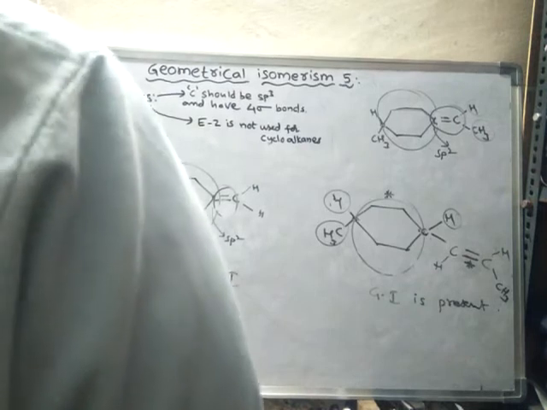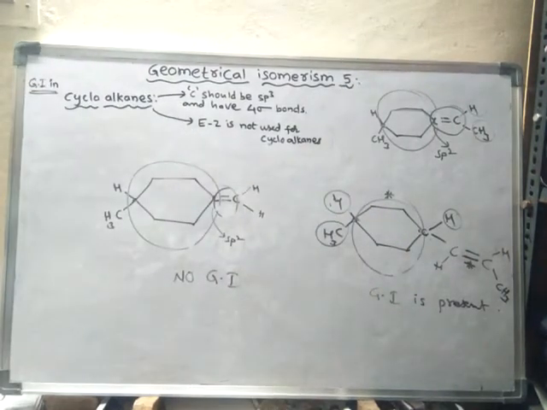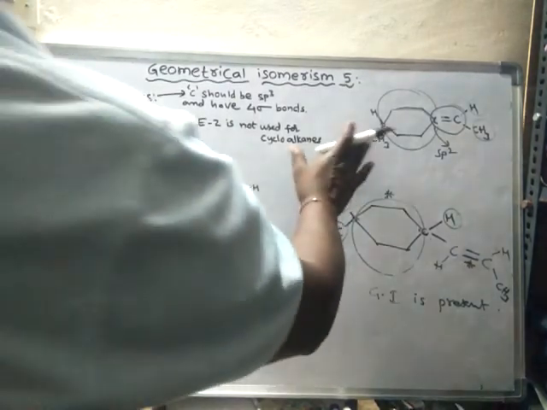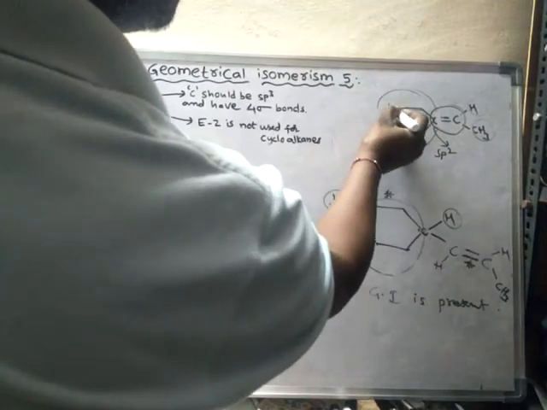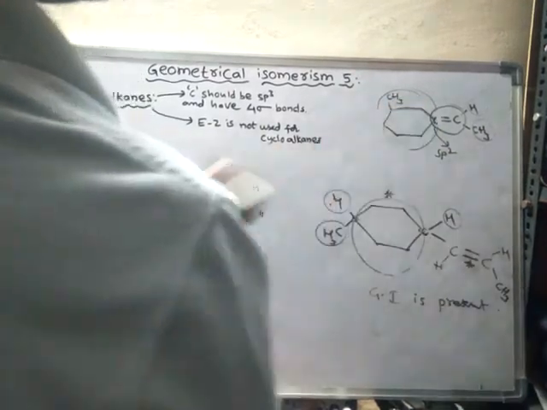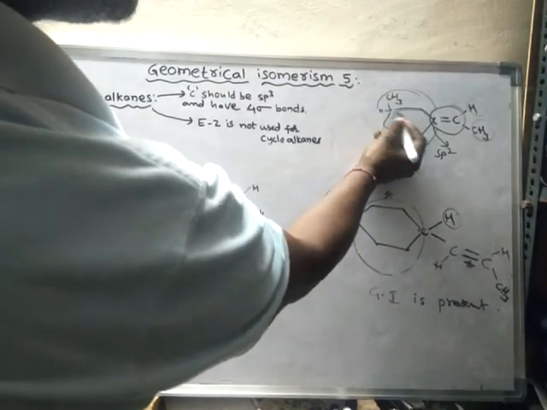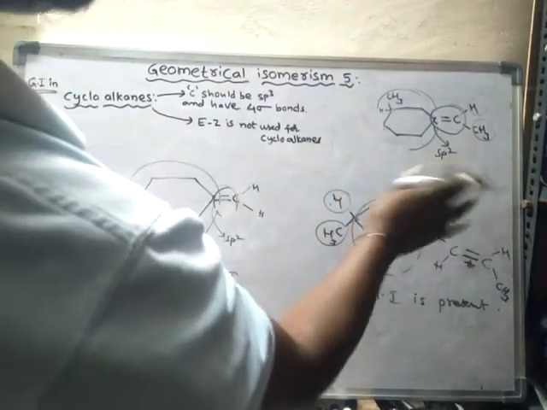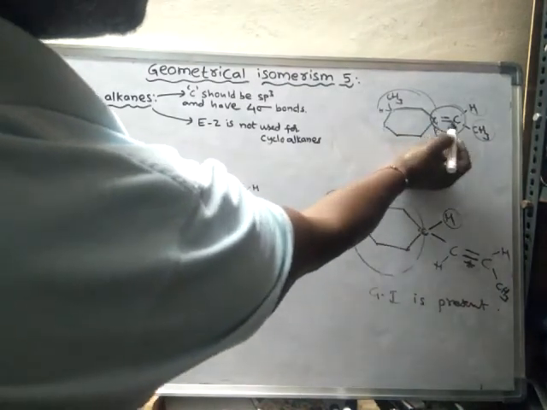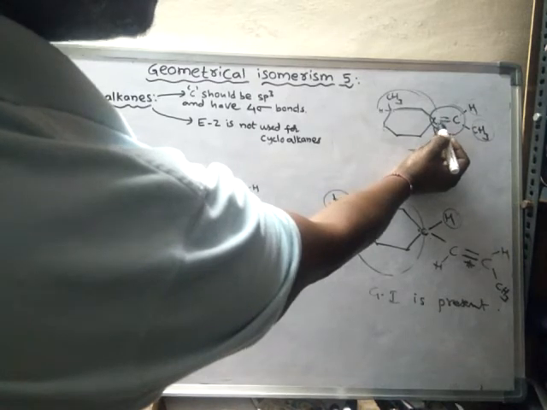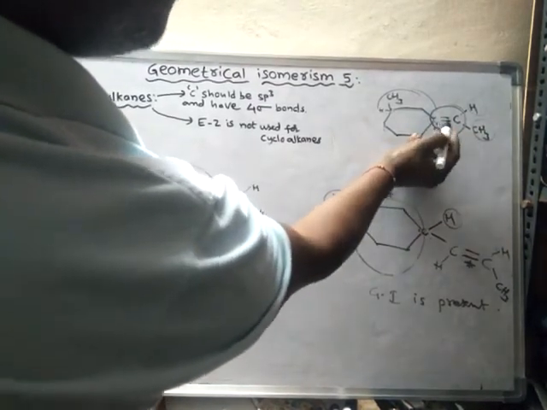So like this. Hence geometrical isomerism is possible. I will draw like this instead of drawing like this, CH3. So between these two, this will be hydrogen. Between these two carbons there is no geometrical isomerism because this carbon is involved in sp2. Now between these two carbons there is a double bond, and this carbon is having two different groups, and this carbon is also having.